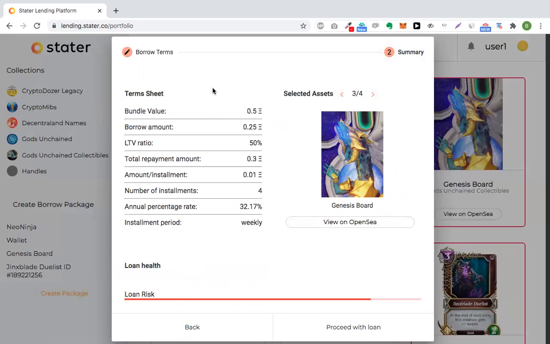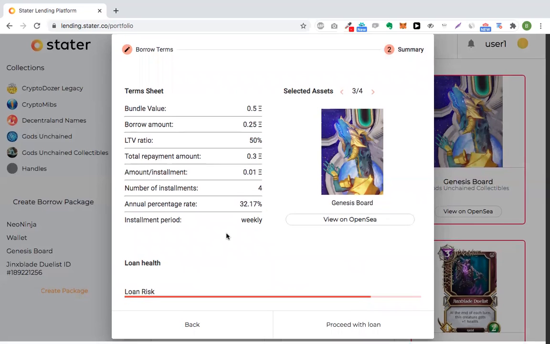And here on the term sheet, I see again the bundle value, borrow amount, and loan to value ratio. I also see some additional information that will help me throughout the entire loan process: the total repayment amount, which is the actual borrow amount plus APR, the amount per installment, the number of installments, of course, the APR, and the installments period.